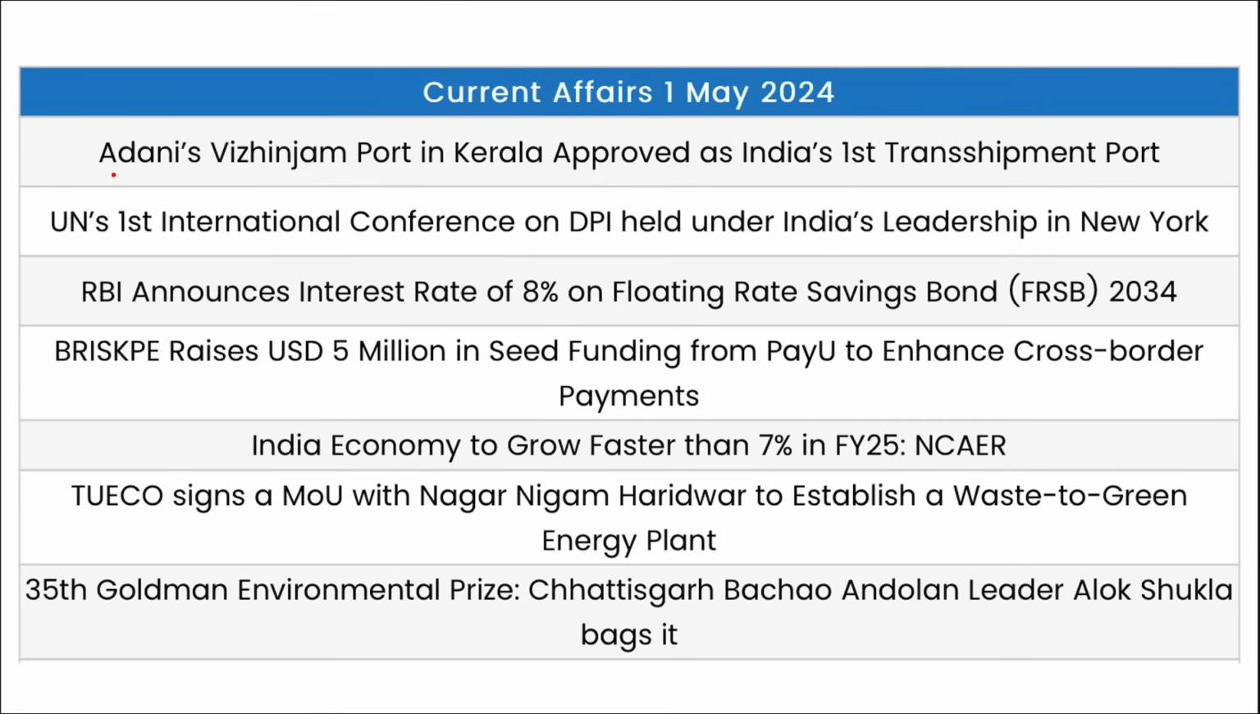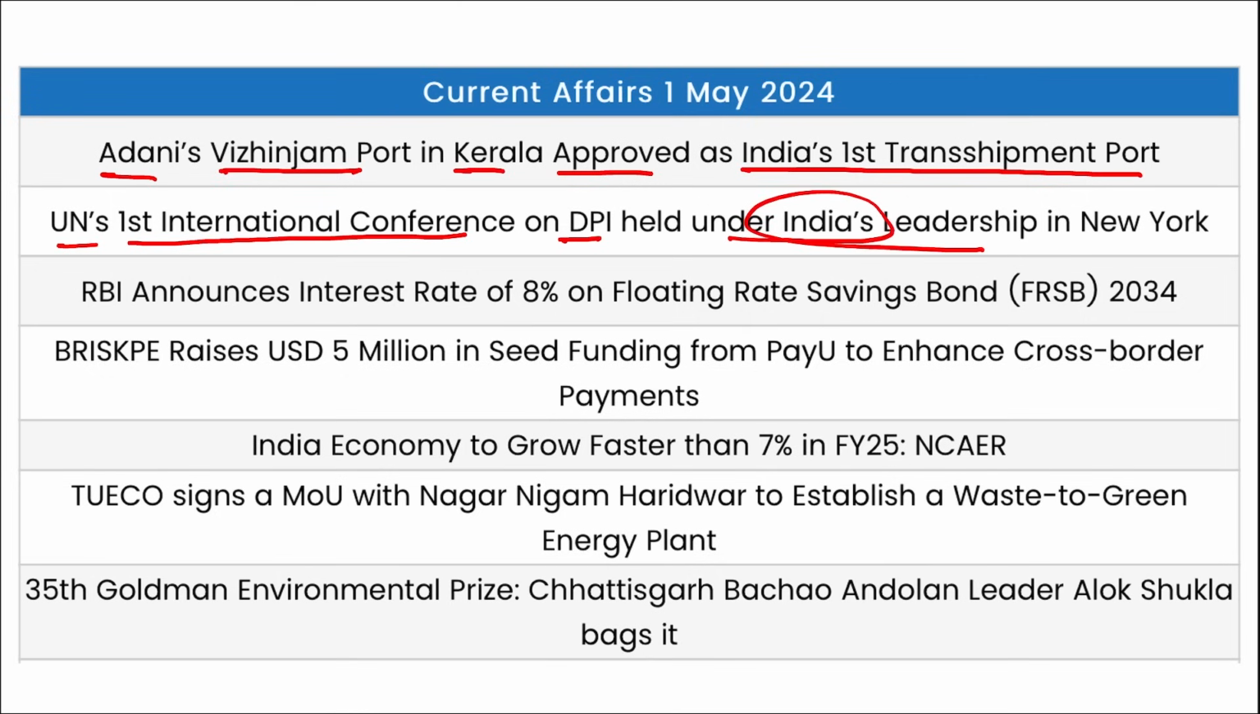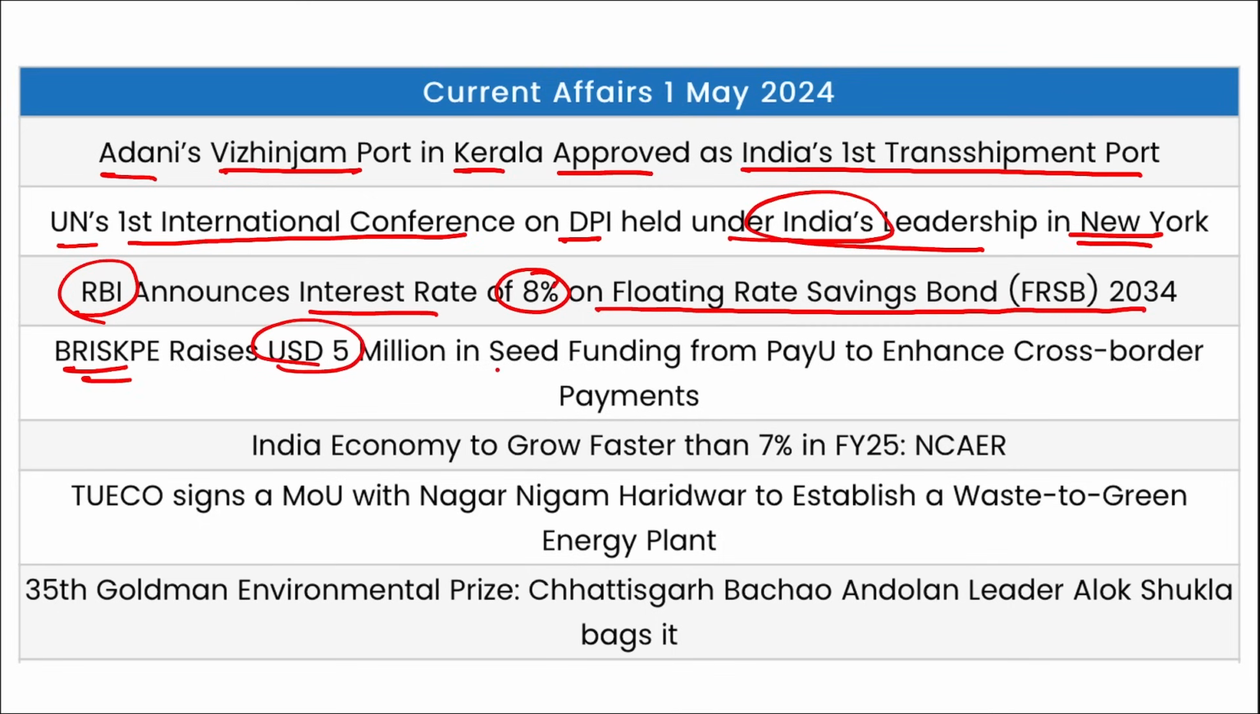Now let's move to the important one-liner section. Adani's Vizhinjam port in Kerala approved as India's first transshipment port. UN's first international conference on DPI held under India's leadership in New York, USA. RBI announced the interest rate of 8.0% on floating rate savings bond 2034. BriskPay raised $5 million in seed funding from PayU to enhance cross-border payments. Indian economy to grow faster than 7% in FY25 as per NCAER.